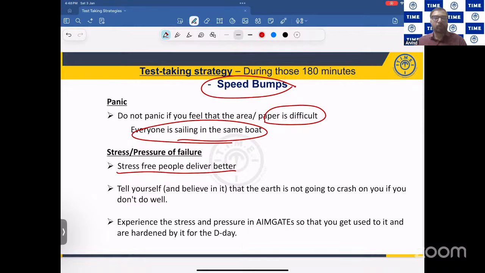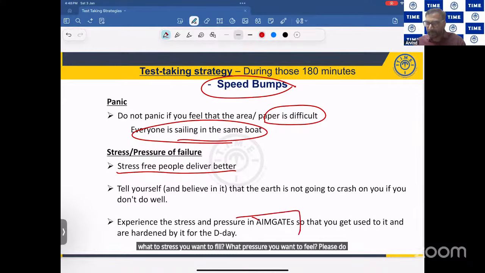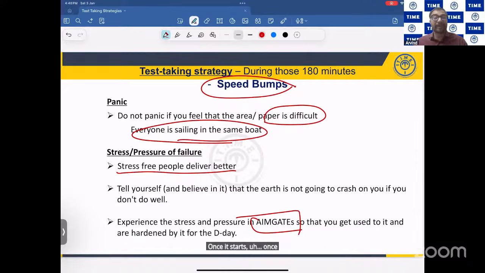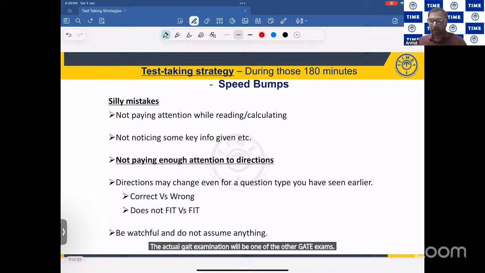Whatever stress or pressure you want to feel, please do that in the mock tests. Once you start doing that in mock tests, I'm sure on the D-Day it will be the same experience. After writing 10 or 20 mock tests, the actual GATE examination will be just one of the other GATE exams. Okay, next one.